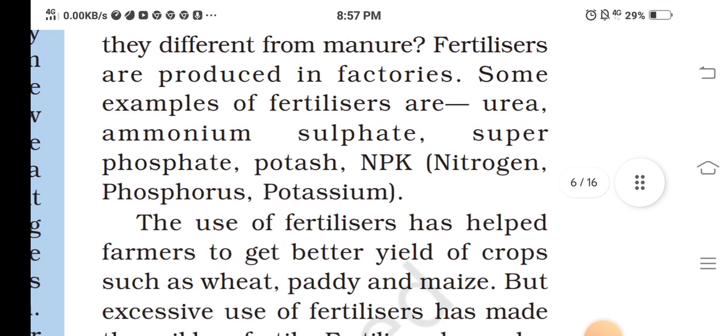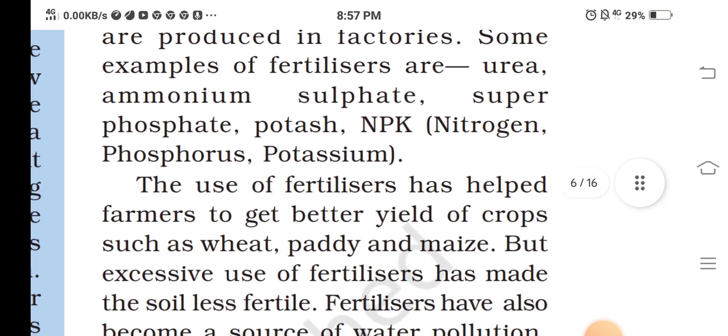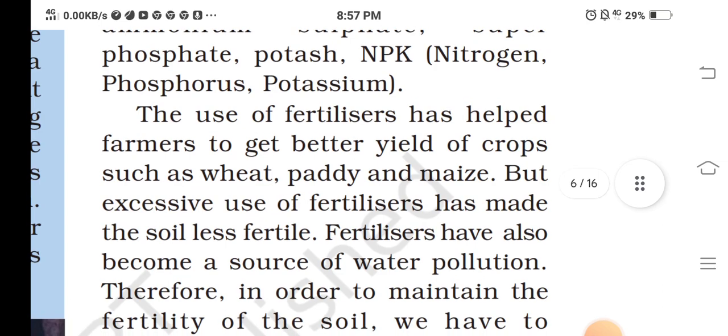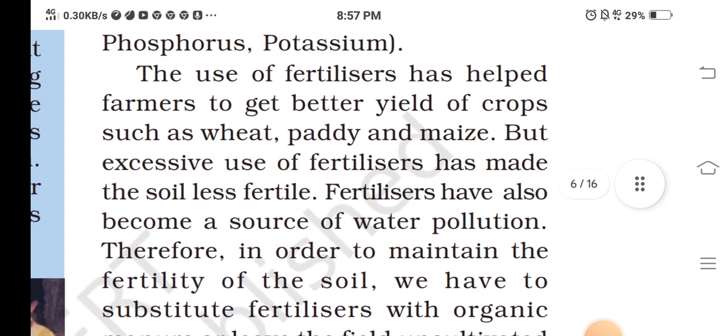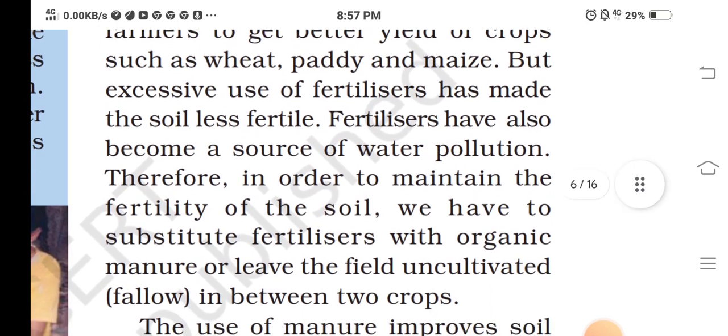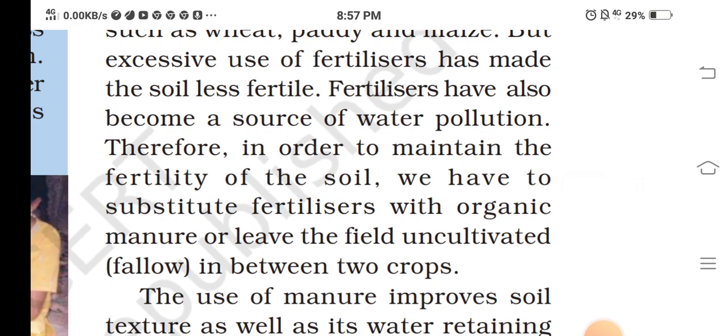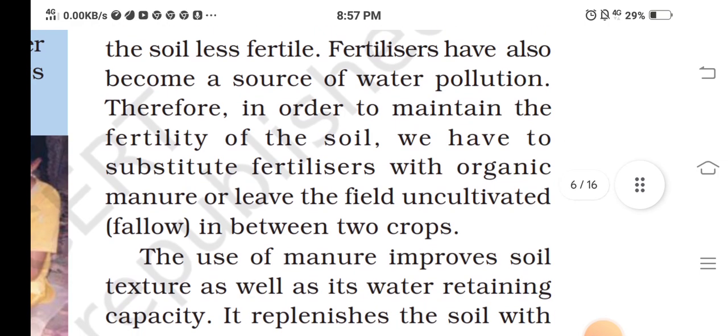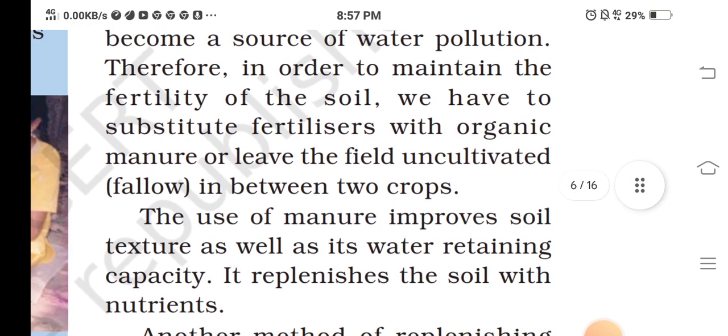Fertilizers are produced in factories. Some examples of fertilizers are urea, ammonium sulphate, superphosphate, potassium, nitrogen, phosphorus, potassium. The use of fertilizers has helped farmers to get a better yield of crops such as wheat, paddy, and maize. But excessive use of fertilizer has made the soil less fertile. Fertilizers have also become a source of water pollution.